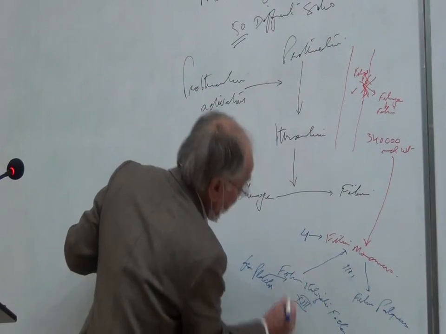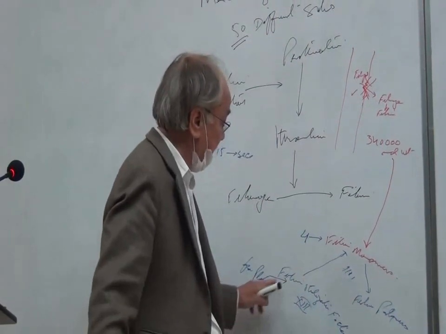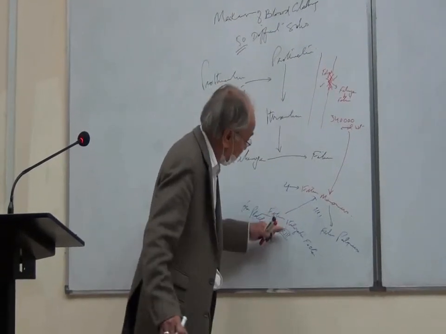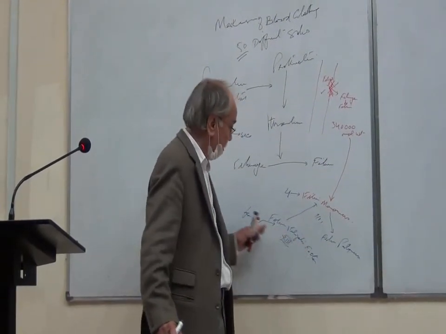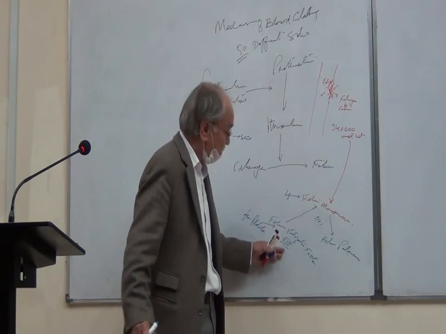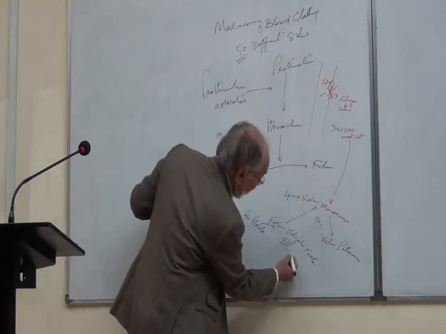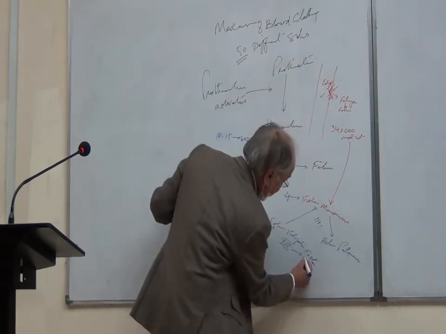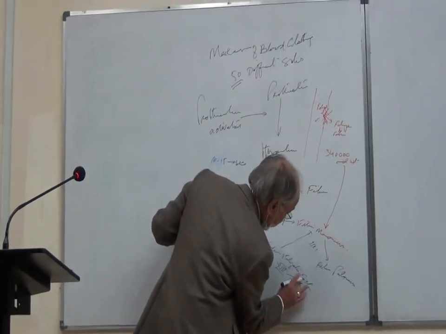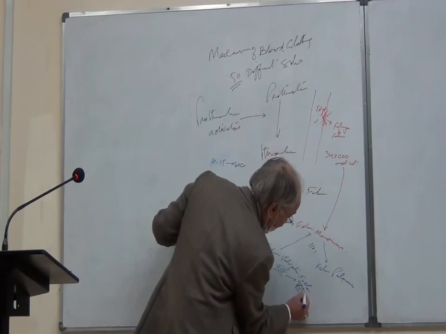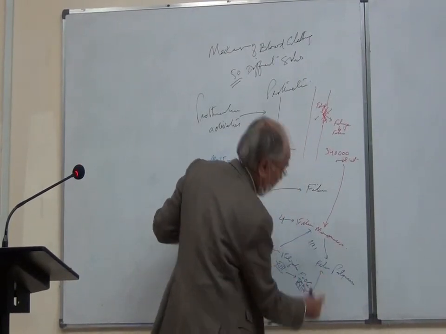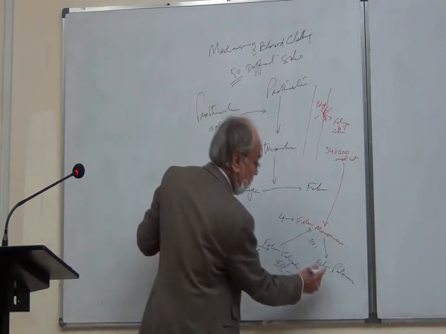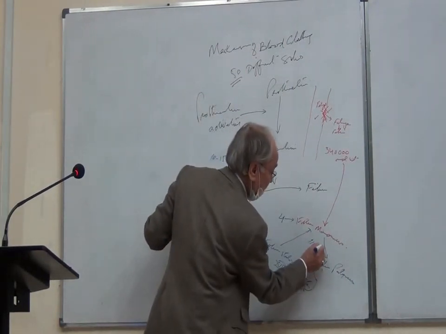Once the platelets squeeze, they push out the fibrin stabilizing factor, and this fibrin stabilizing factor becomes activated, and then it will be responsible for the formation of the stabilized fibrin.